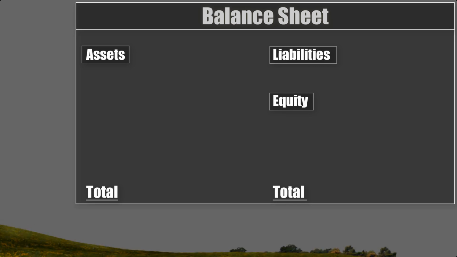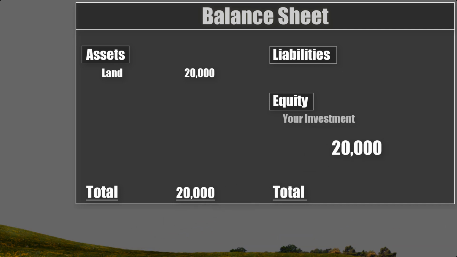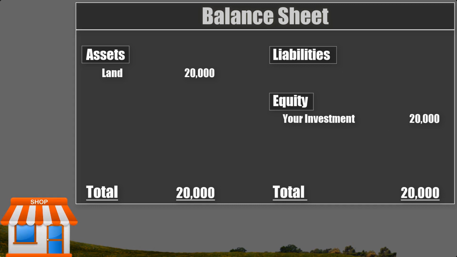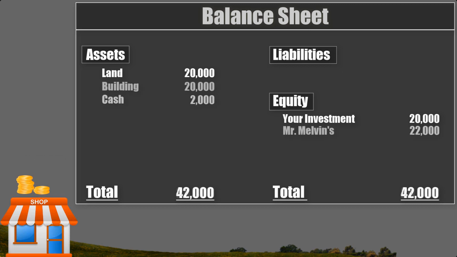You provided your own land to the business. The land value is 20,000. We add an item to assets and call it land. Since it's your money, your equity increases. Let's create an account and call it your investment. Mr. Melvin provided the shop. The shop cost was also 20,000 and Mr. Melvin also invested 2,000 in cash. We add these items to our balance sheet.